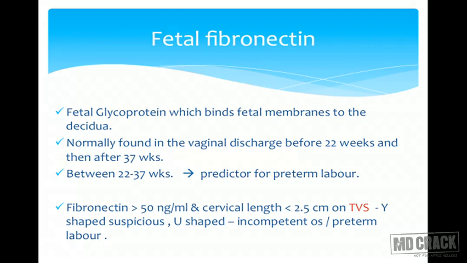Again, these things are important from MCQ point of view. Y-shape means it should be closed actually, the internal os should be closed. When it starts opening up partially, the funneling, it suggests that she is likely to go. U is completely open. So the os is either incompetent, the internal os has opened up, only the external os is closed, that's why the cervix, the os is appearing U-shaped. So incompetent os, or she's very close to preterm labor.